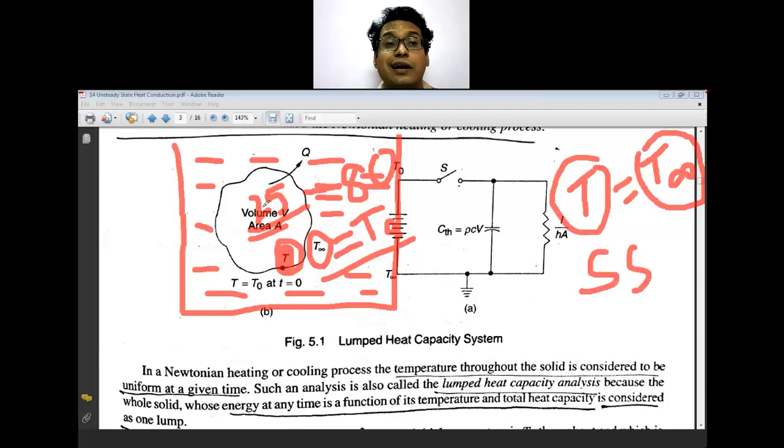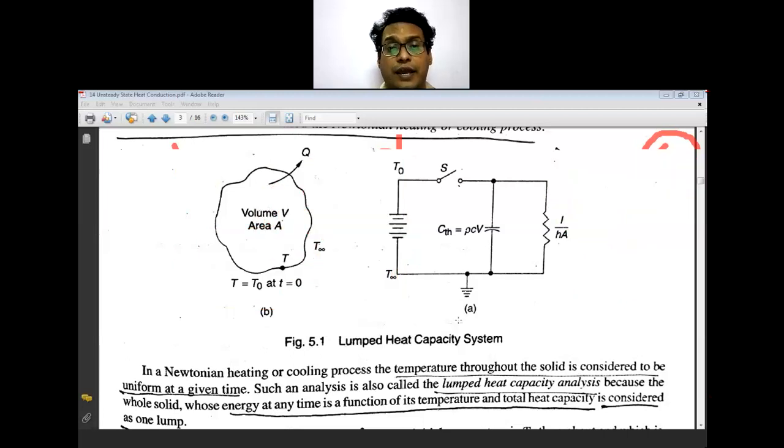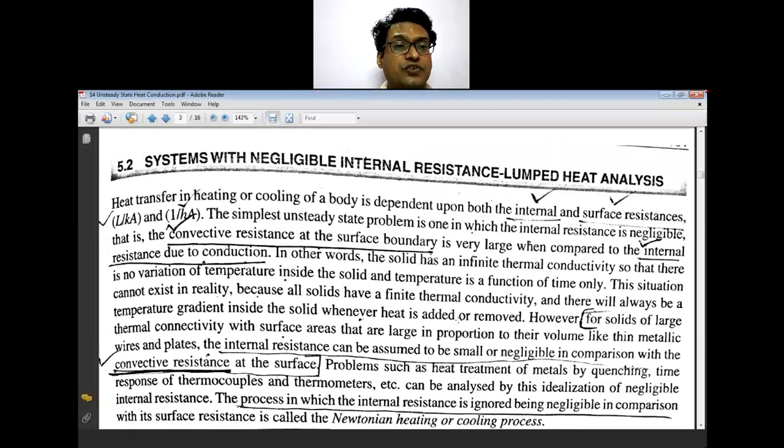But what will happen at this unsteady state condition? That is how the temperature distribution of this body will be noted. That is the understanding in this topic today. That is the heat transfer.